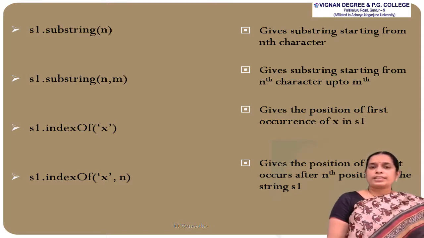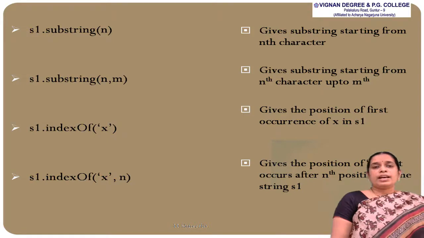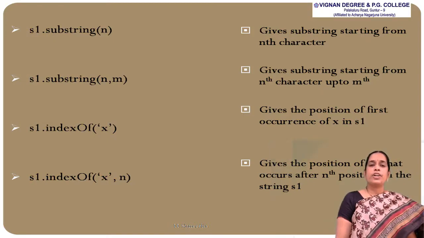And the next method is S1.indexOf(x), that is, the first index of occurrence of x in the string S1 will be retrieved. And the last method is S1.indexOf(x, n), that is, the position of x after the nth position will be returned from the string.